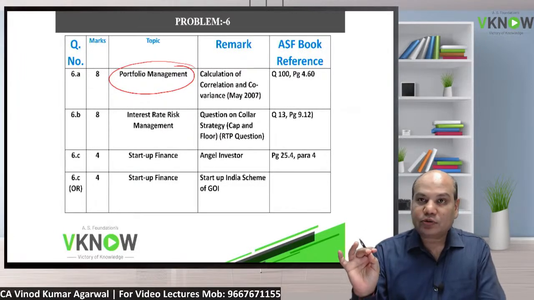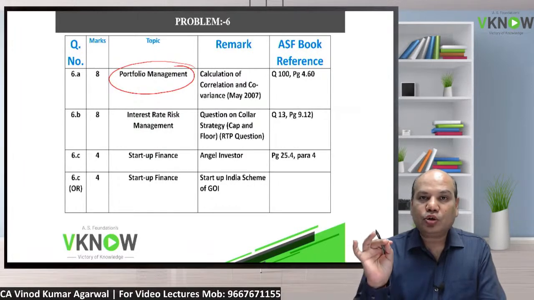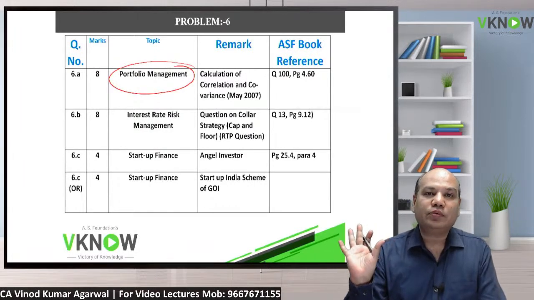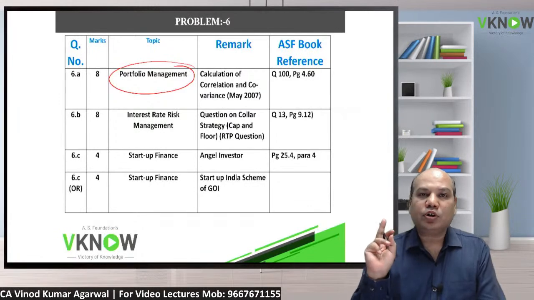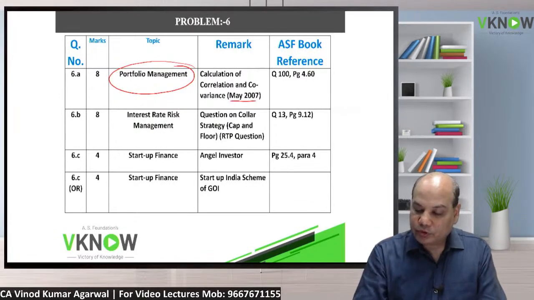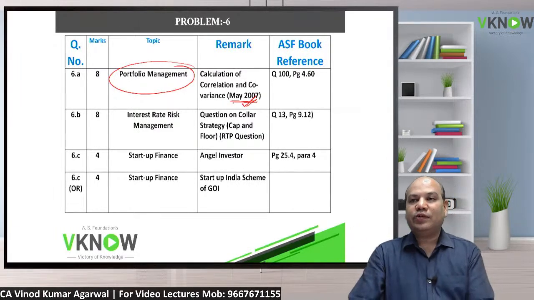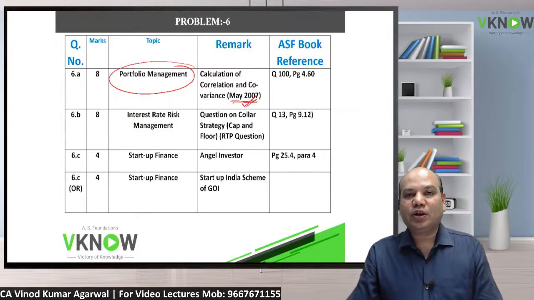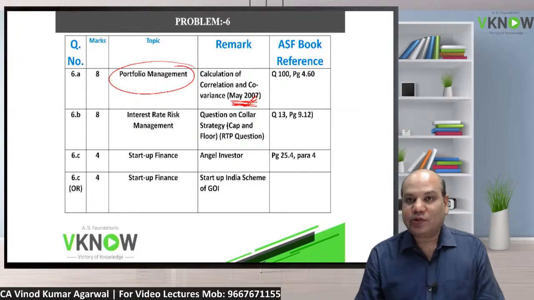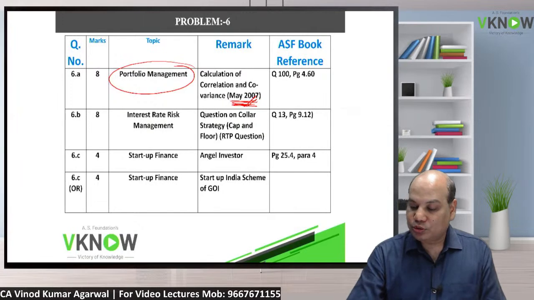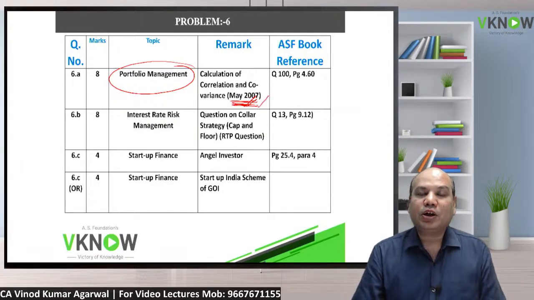The question was just finding correlation and covariance, and the same to same question, trust me, was in May 2007. Only they have changed the numbers as usual, but the entire question was same, as if the institute has changed the question, just like you change the numbers in your audit reports, they have changed the numbers in the question. No need to apply any intelligence here.